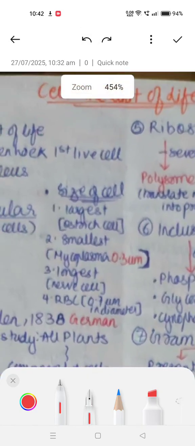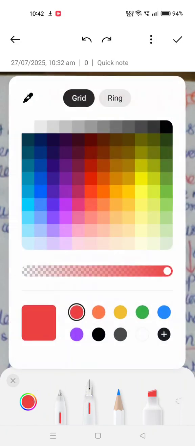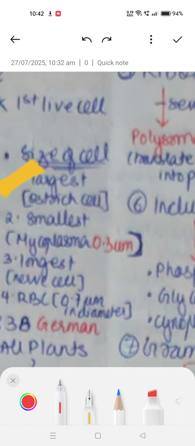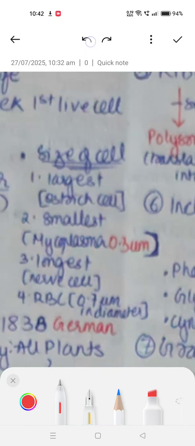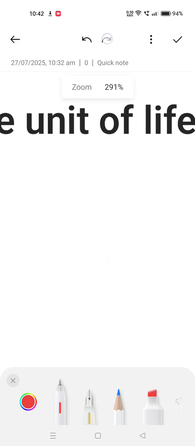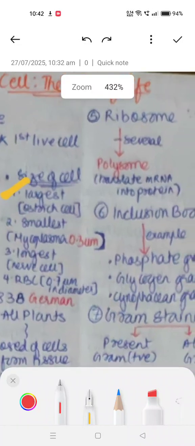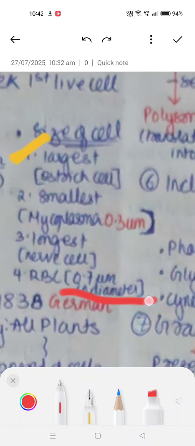Next we have the size of the cell, which differs depending upon the structure of the cell. First of all, the largest cell is the ostrich egg cell. The smallest is mycoplasma, which is 0.3 micrometer. The longest is the nerve cell, and lastly we have the RBC, the cell of ours, which is 0.7 micrometer in diameter.